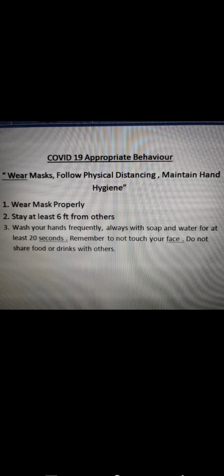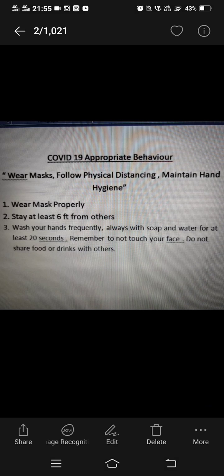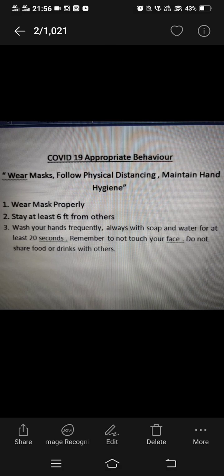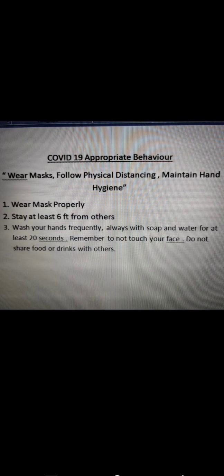So before we start today's lecture, let's go through some guidelines which we have been following since the pandemic of COVID-19 has occurred. We have been wearing masks and following physical distancing, but somehow we have forgotten all these things now, and everyone is leading their life like we were doing before. But this pandemic is not yet over, so we need to follow these guidelines regularly as we were doing before.